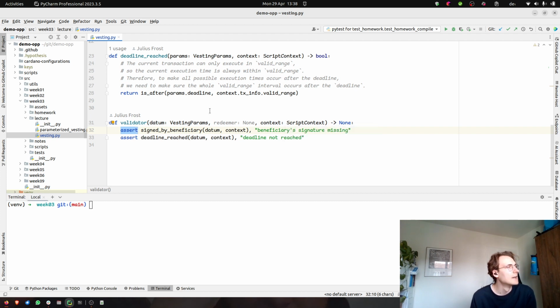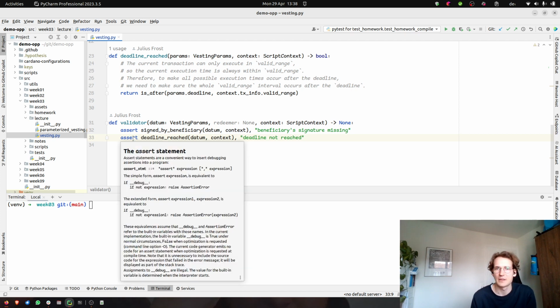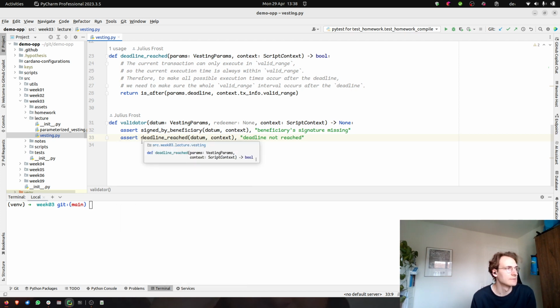Secondly, we want to make sure that the deadline that we specified is reached. It's not enough to have the person that we want to give the funds to have signed the transaction, but even that person should not be able to withdraw the funds until after the several years that we specified.